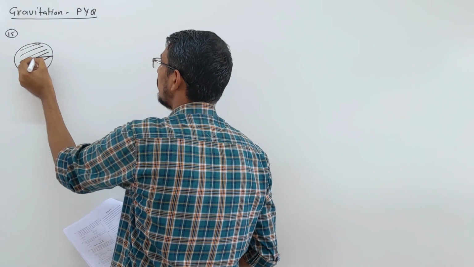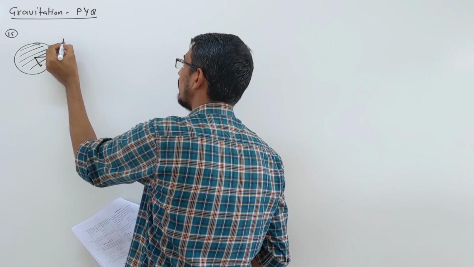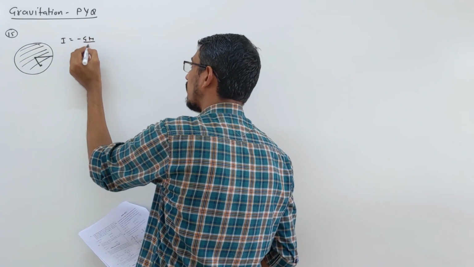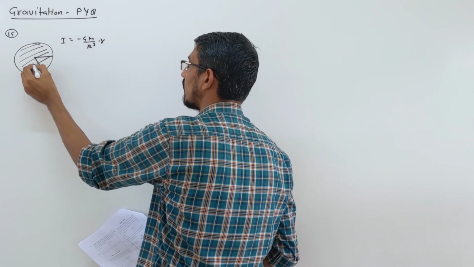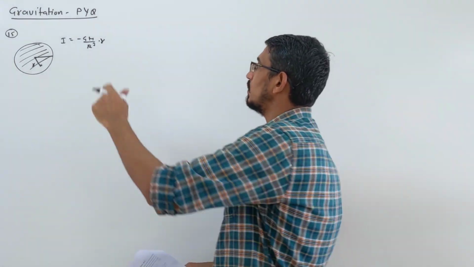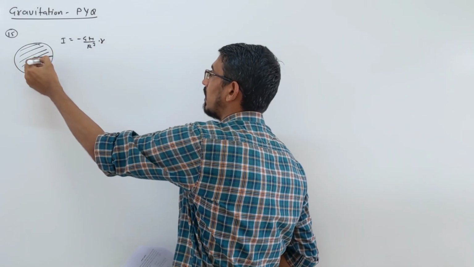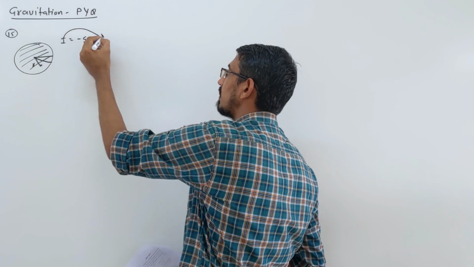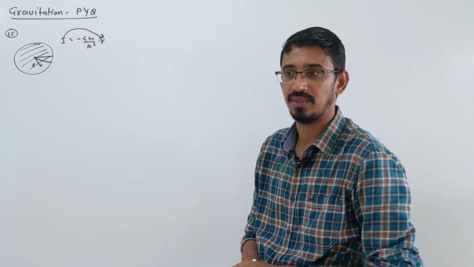The field inside a solid sphere at any point is given by this formula. Remember, I is equal to minus GM upon r cube into small r, where small r is the distance. Then outside it varies inversely, we know. So inside, when you come from center to outward, the field is directly proportional to the distance from the center, right?